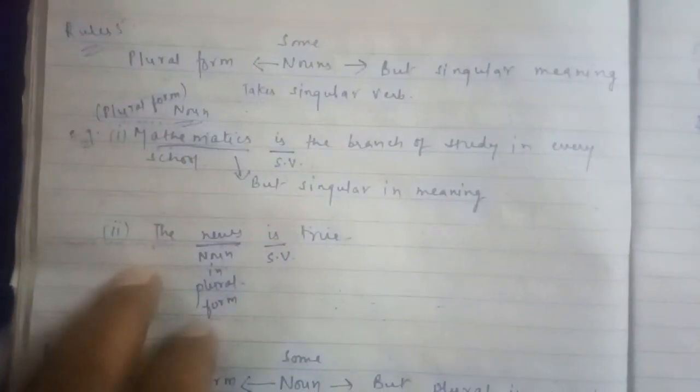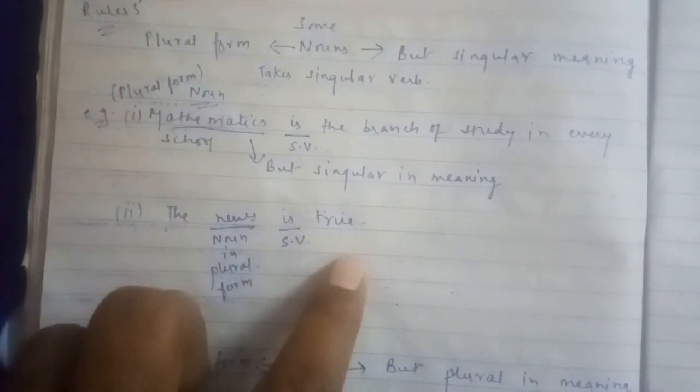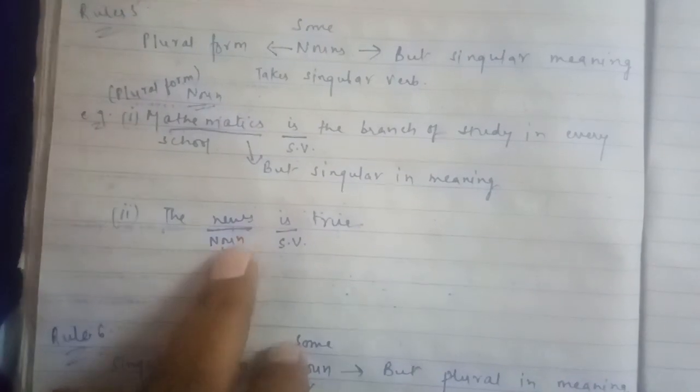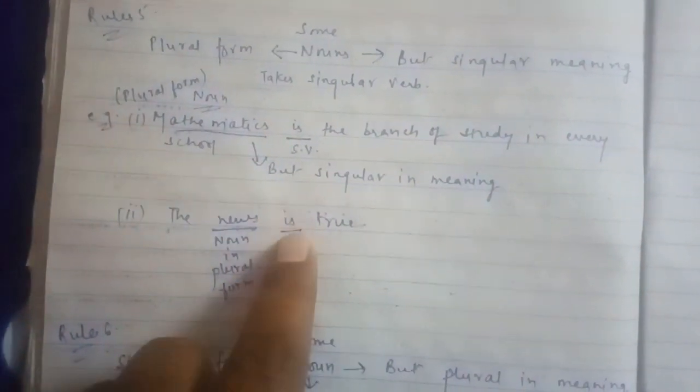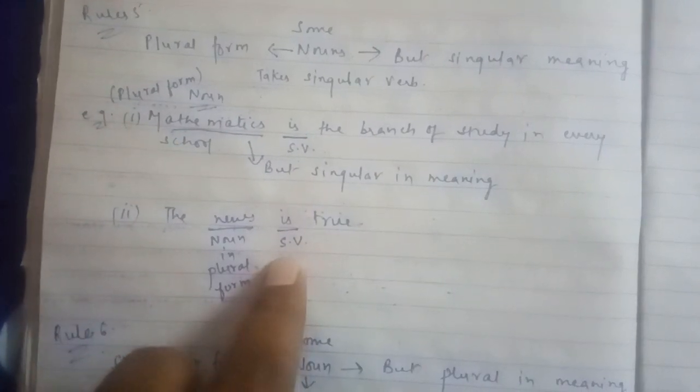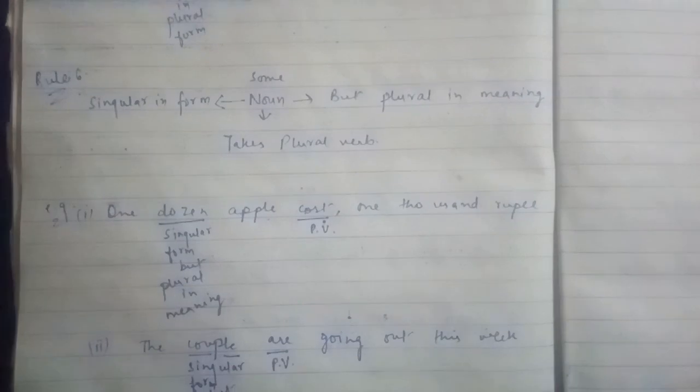Now see another example. The news is true. Again here the noun news is plural in form but singular in meaning. So here again we have taken is as our singular verb. Now rule number 6. Some nouns which are singular in form but plural in meaning always take a plural verb.